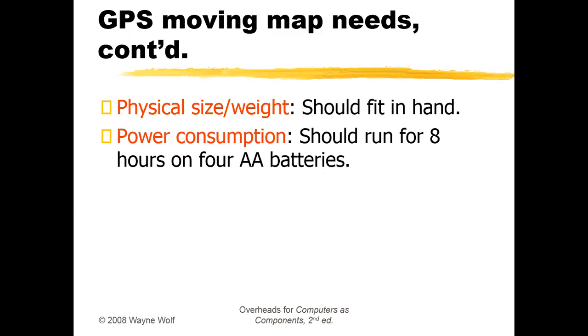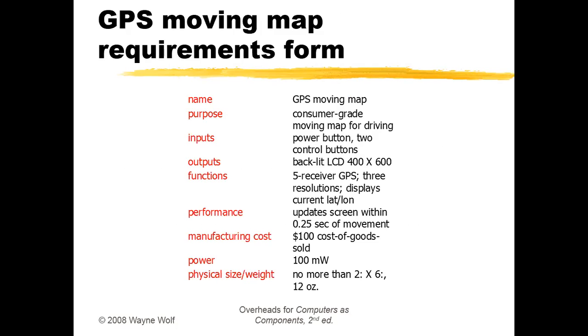Okay, should run for 8 hours on 4 AAA batteries, right? So now see, this is how they have filled the form. Okay, see the power 100 milliwatts, and what is the size. Then see the functions, 5 receivers are there, and what is the input. Input has been given through a power button and two control buttons, right?